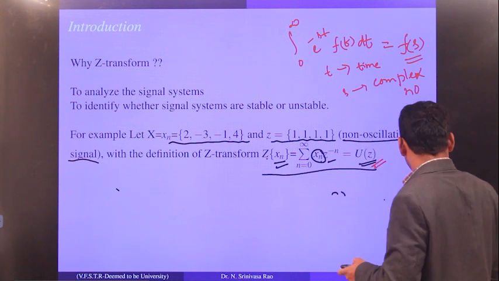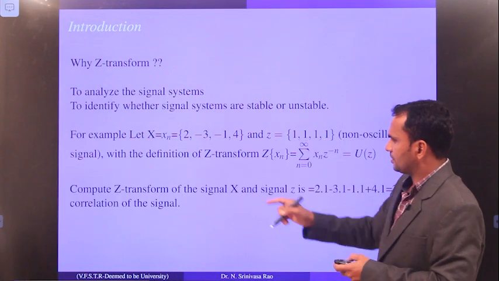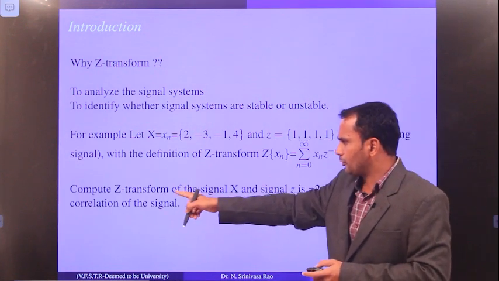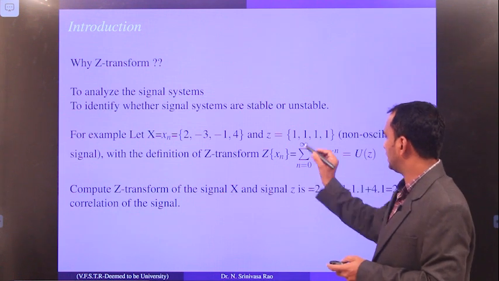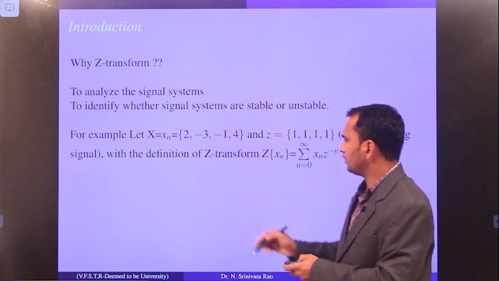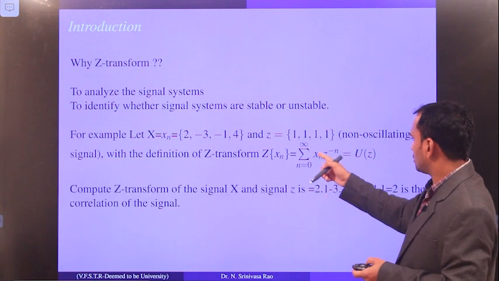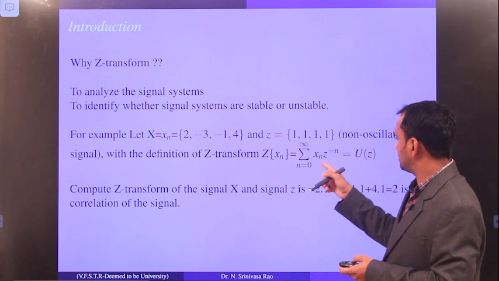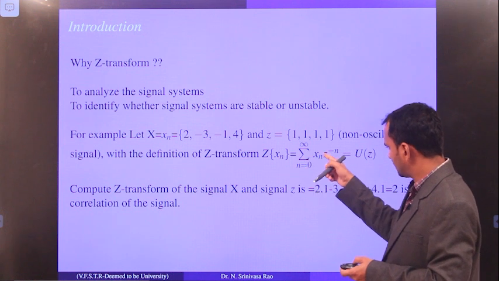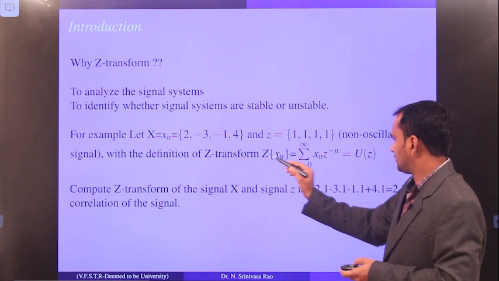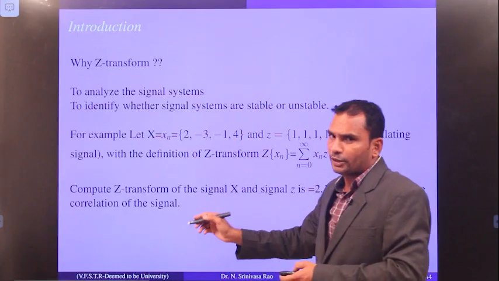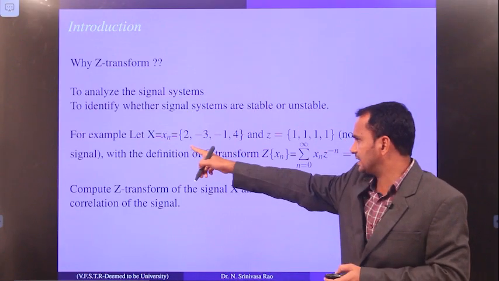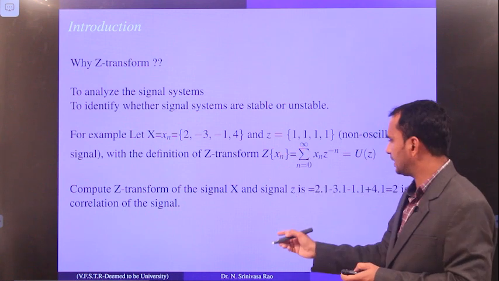Now how do we calculate this? For example, if you compute the Z transform of the signal x and the signal z, according to the definition you multiply and then sum.